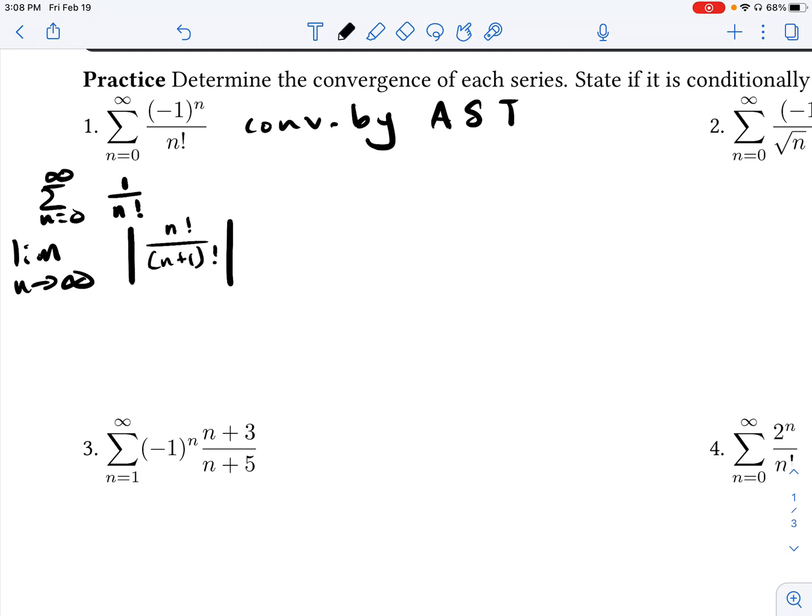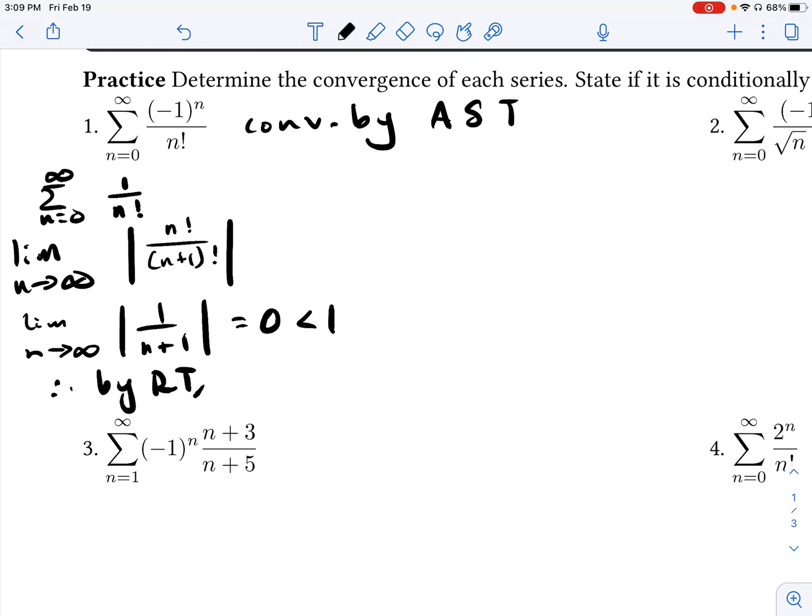All right, so I'm applying the ratio test right now. I'm dividing the next term by the current term. Well, if I can simplify that, because I know how to simplify my factorials, my n factorials are going to divide out, so all I'm left with is 1 over n plus 1. And what is the limit of this ratio? That's equal to 0, which is less than 1, which means by the ratio test, by RT, this absolute value of the series converges.